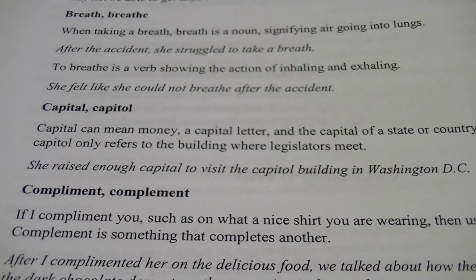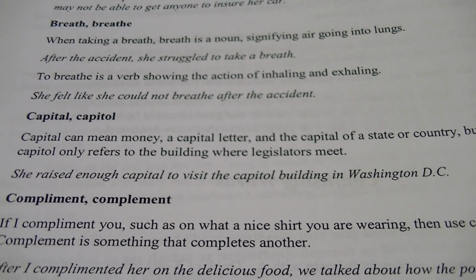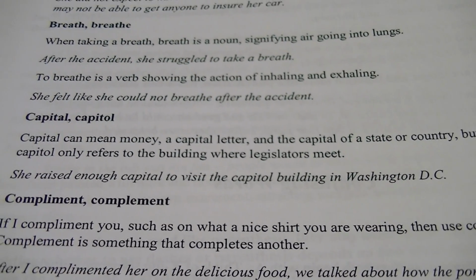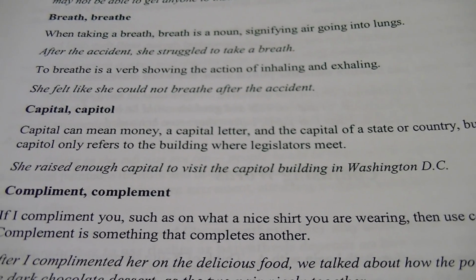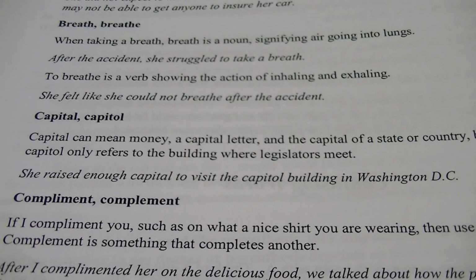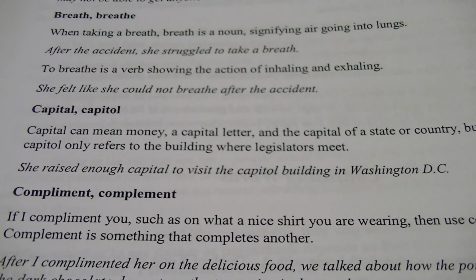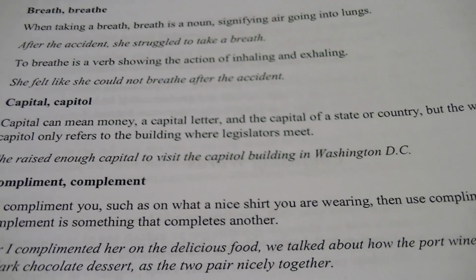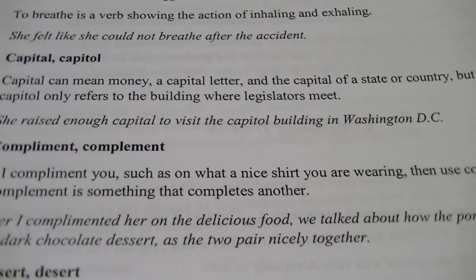So, example of that, she raised enough capital, as in money, AL, to visit the Capitol, OL, building in Washington, D.C. Again, OL only means the building where legislators meet, right? The Capitol building, right? Specific place in Washington, D.C.